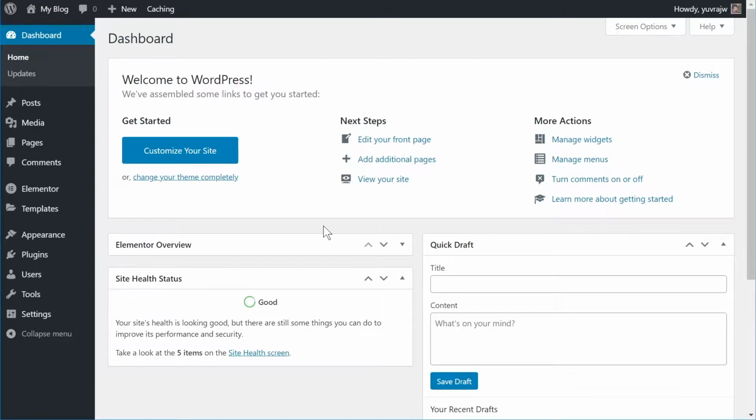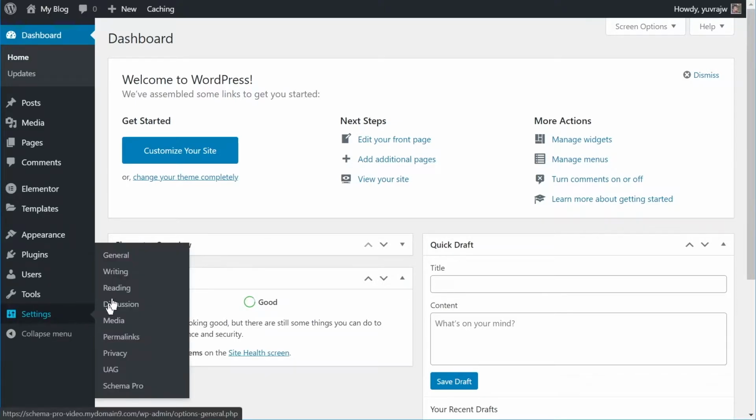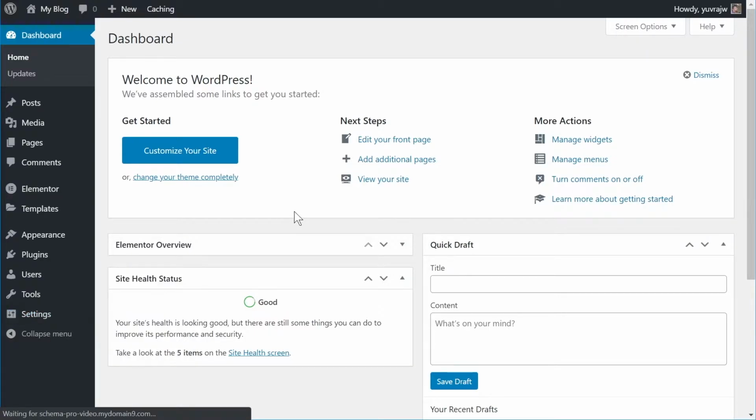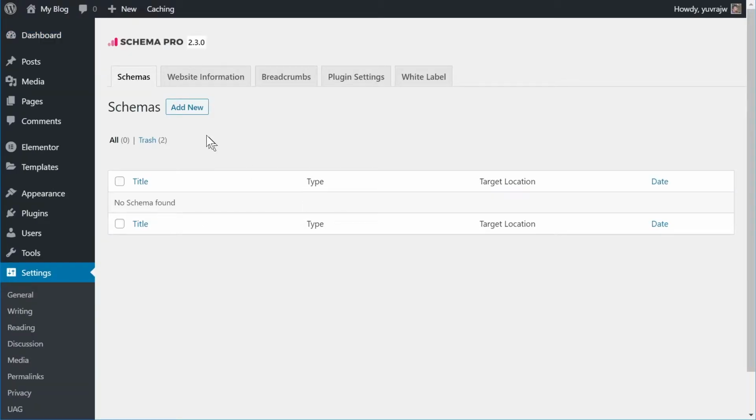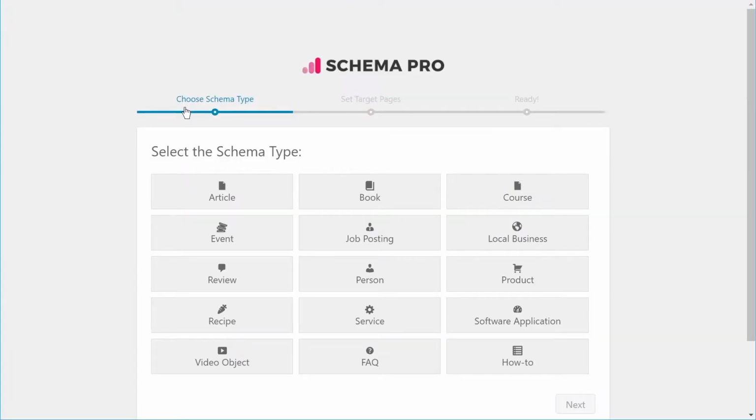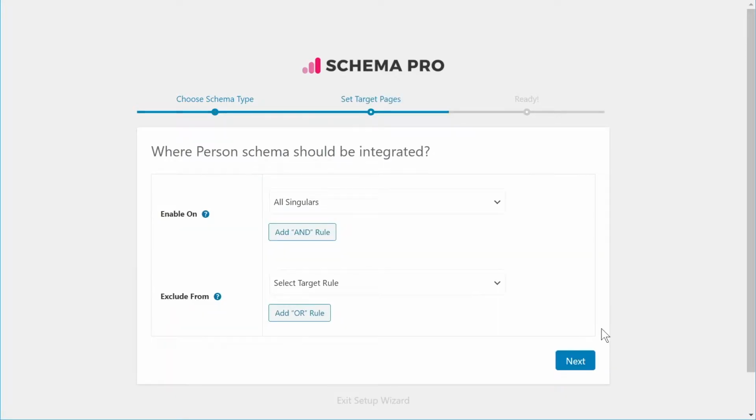So we're inside the magical world of WordPress. Let's start creating the schema by going to Settings, Schema Pro. To create a new schema, I'll go to Add New and click it. I'll choose the person schema from all the schemas available. Hit the next button. So here comes the targeting options, and this is one of the most powerful features of Schema Pro in my opinion.